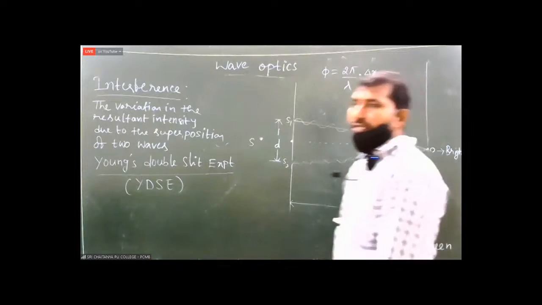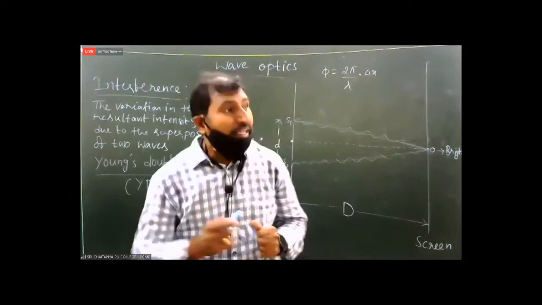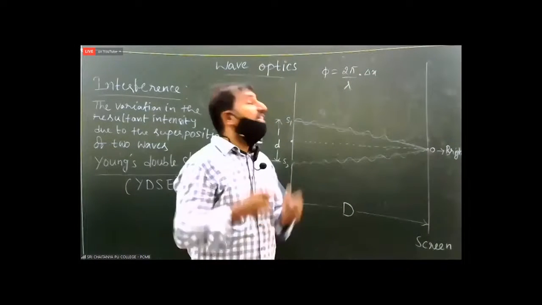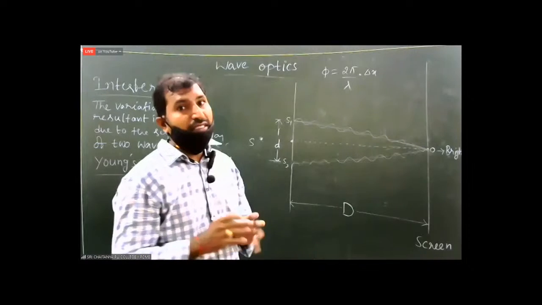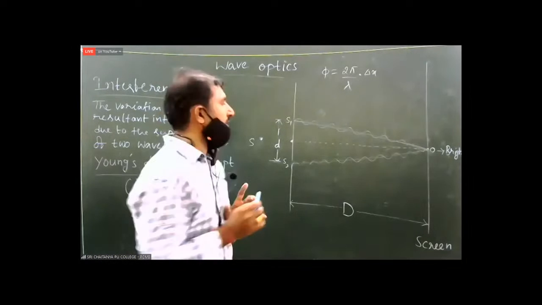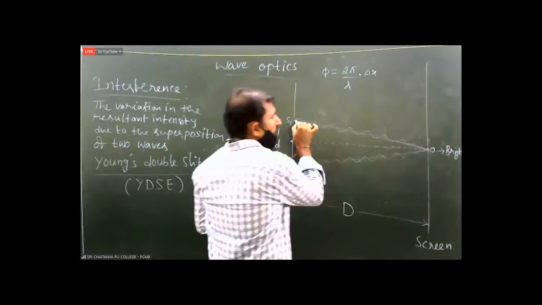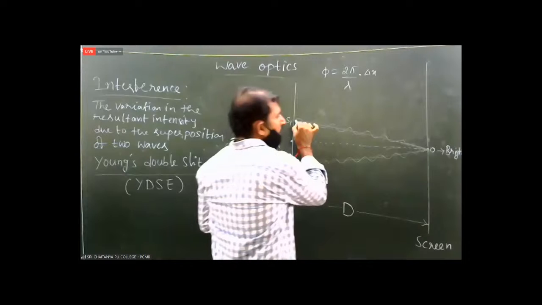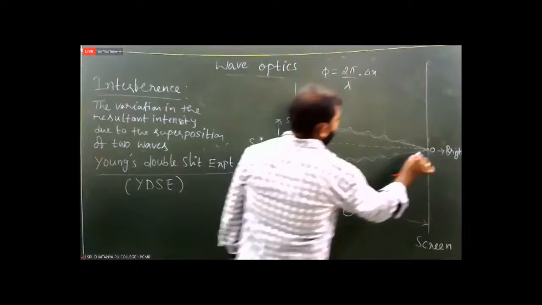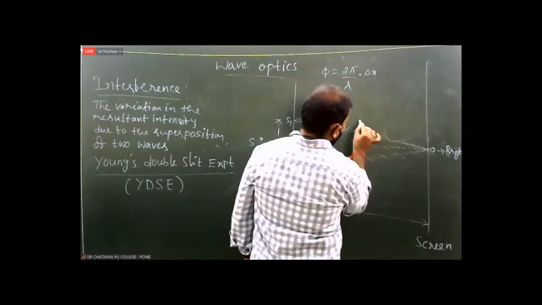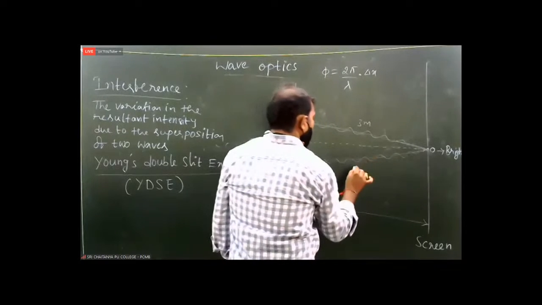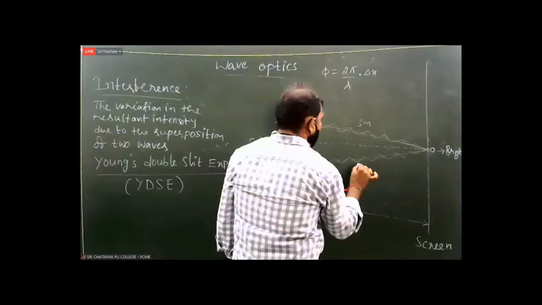Path difference means the difference of their path lengths. This is the path. Measure this path length, and measure this path length. Suppose the path length of the first one is 3 meters and the path length of the second one is 4 meters.